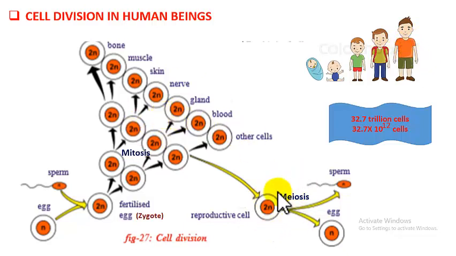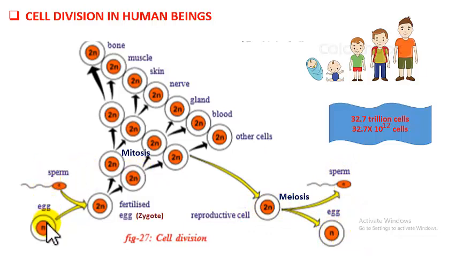But meiosis takes place only in the reproductive cell. Meiosis is very important to maintain the number of chromosomes generation after generation. If meiosis does not take place in the reproductive cell, and if mitosis takes place, what happens? The reproductive cell produces sperm with 46 chromosomes and egg also with 46 chromosomes.